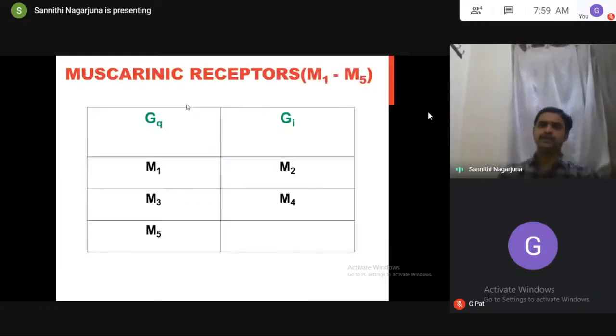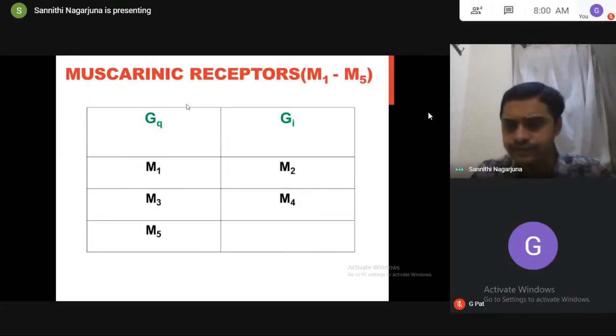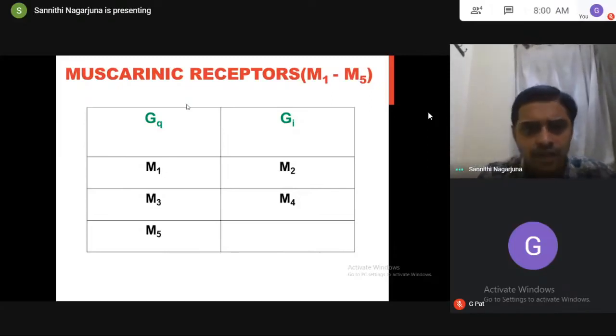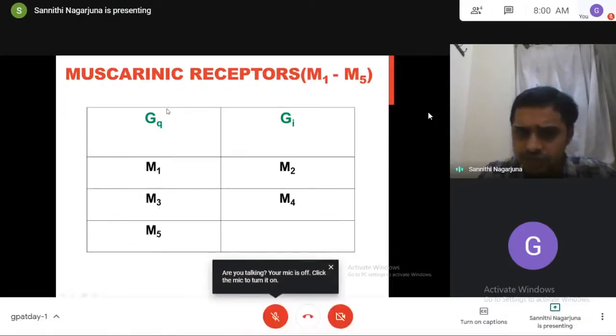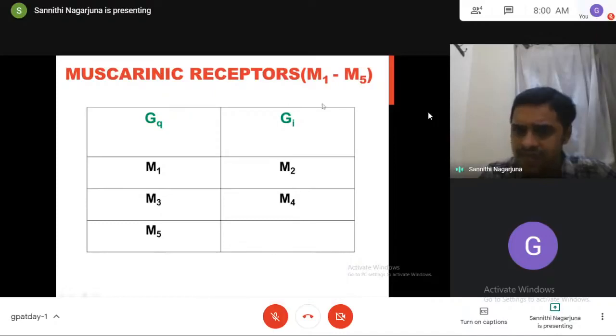If you see muscarinic receptors, there are five muscarinic receptors, M1 to M5. M1, M3, M5 are all Gq type. M2 and M4 receptors are Gi type.